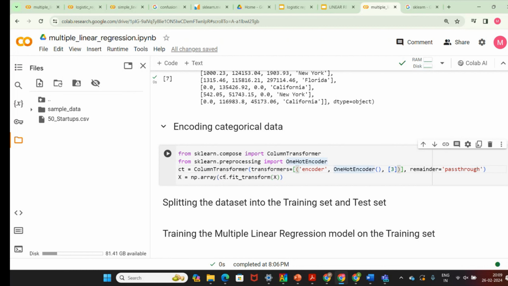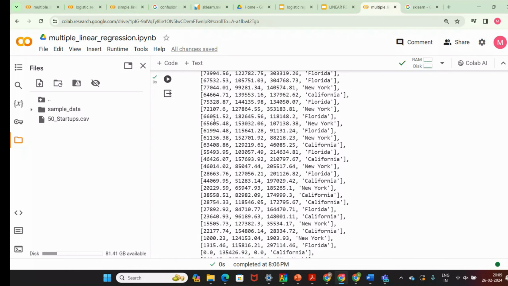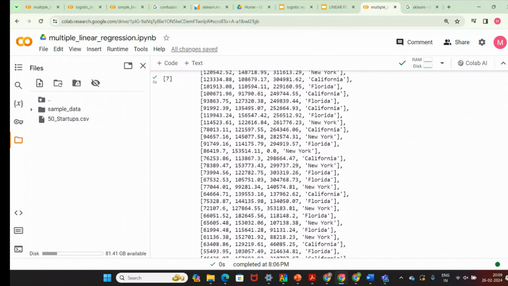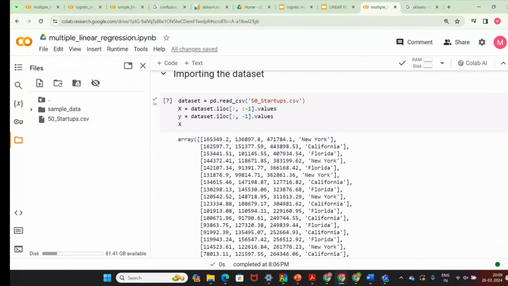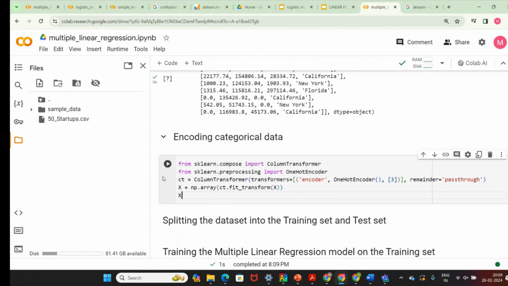After that, I'm going to train this ct for the values of X. For all the values of X. What are the values of X? These are the values of X, all the columns. Fit means train, right? I'm going to train this particular column, the New York, California column, for all the values of X, and I'm storing that in X. So I'm just running it. It is correct, and just see what is happening after the encoding.